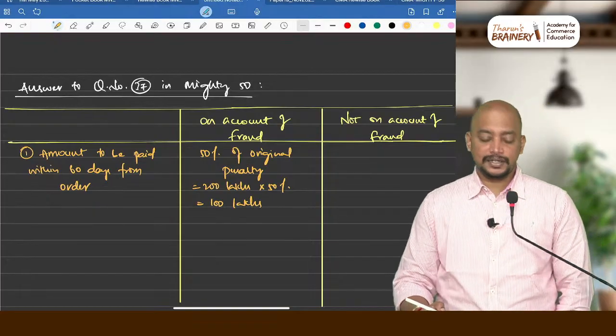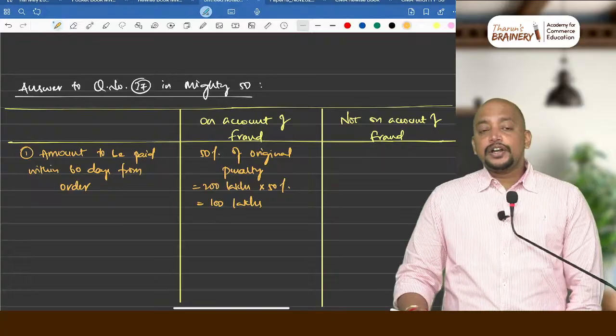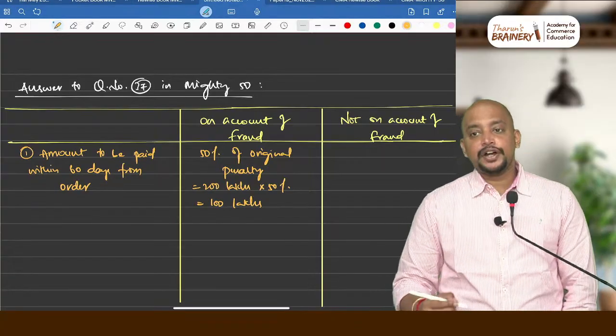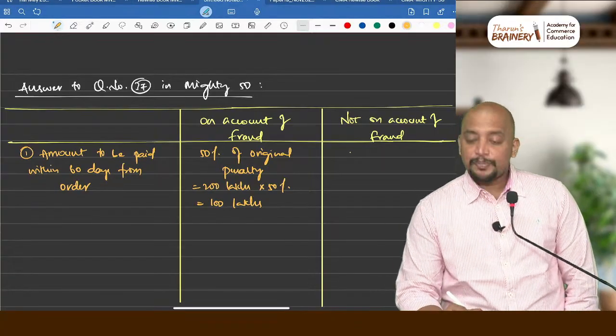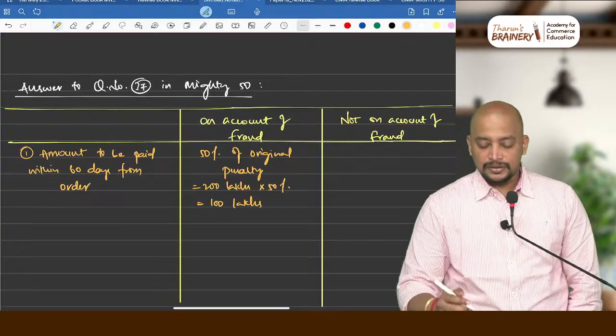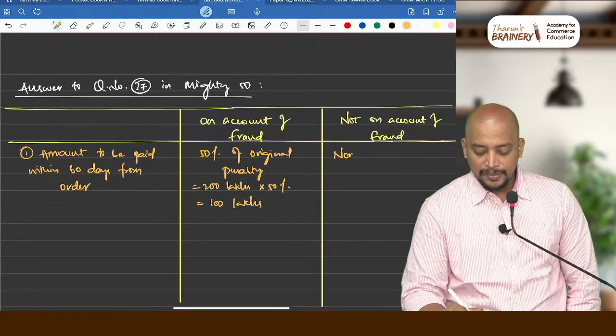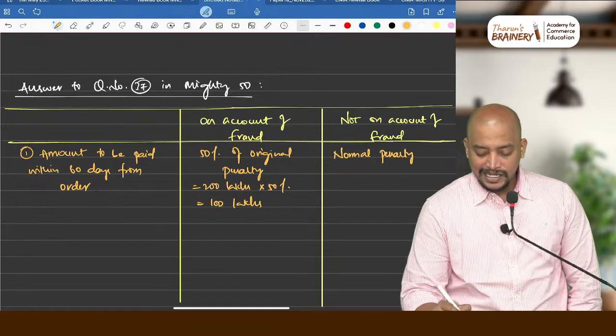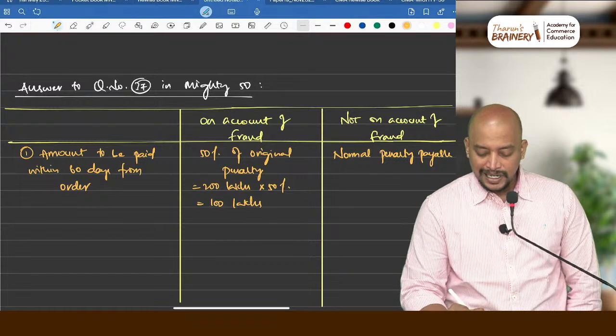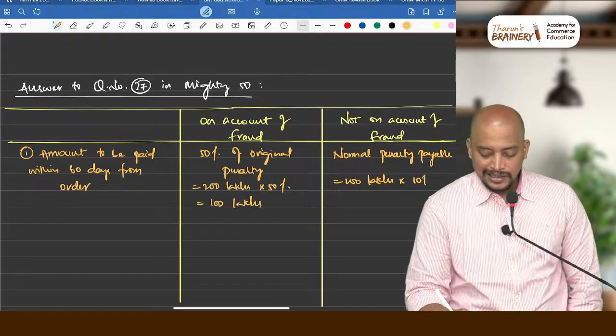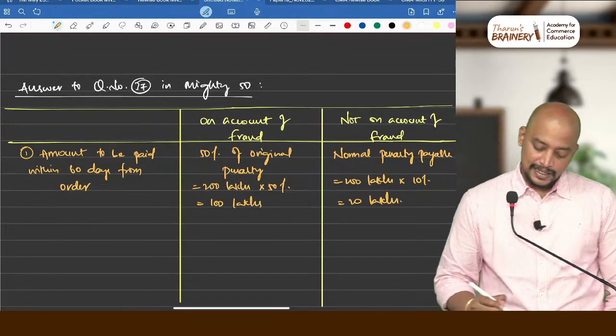Penalty, only penalty. If it is not on account of fraud, so full penalty payable, normal penalty payable. What is it? Normal penalty payable. So what is the ITC evaded? 200 lakhs. 200 lakhs into 10%, that will come to 20 lakhs. Next.